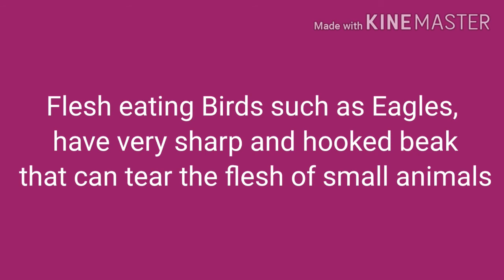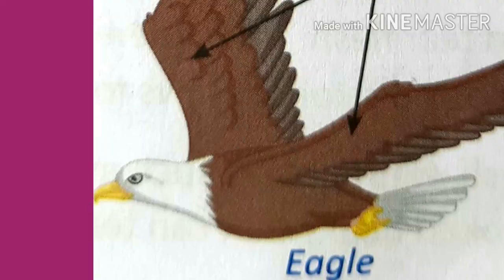Flesh-eating birds such as eagles have very sharp and hooked beaks that can tear the flesh of small animals. These birds have to tear the flesh, so they have hooked beaks. You can see in this picture.